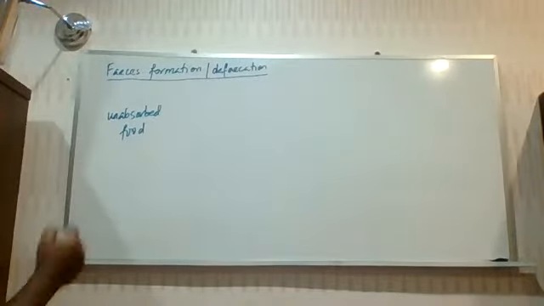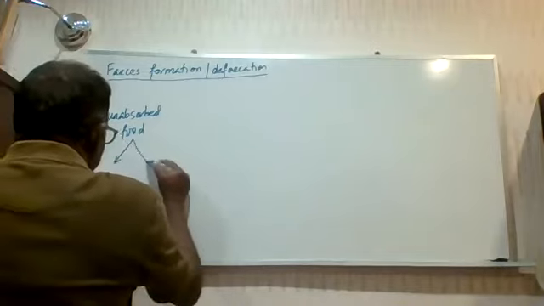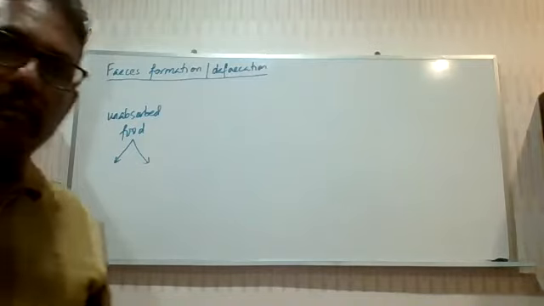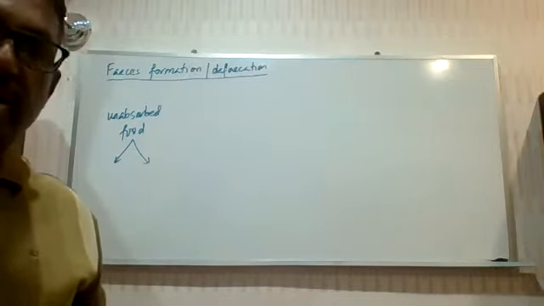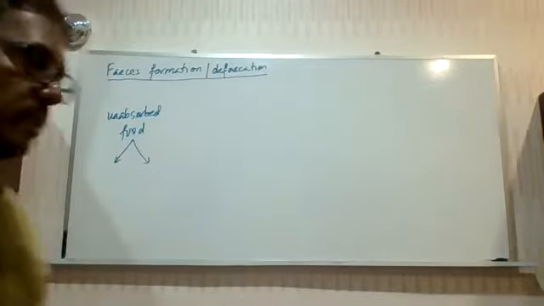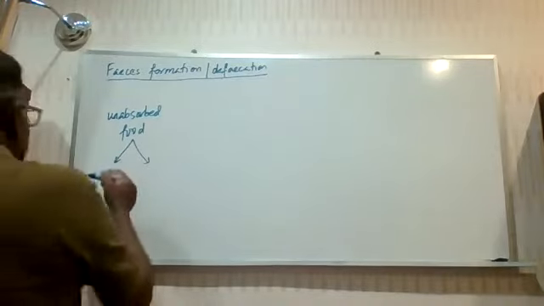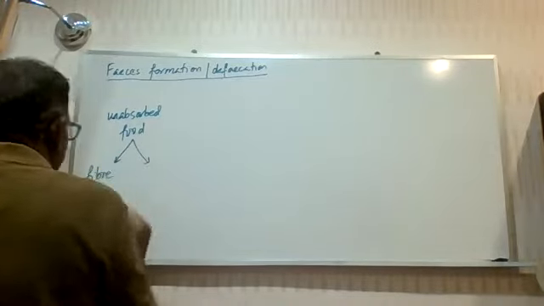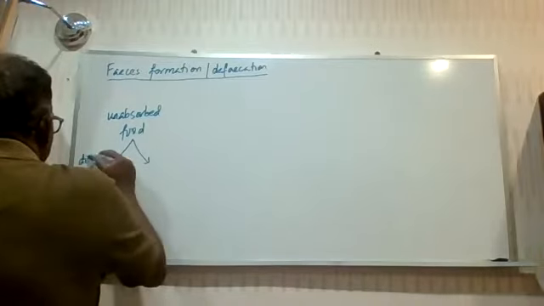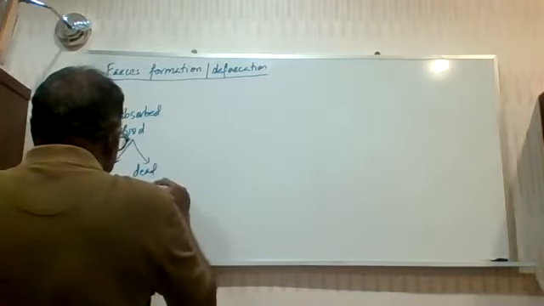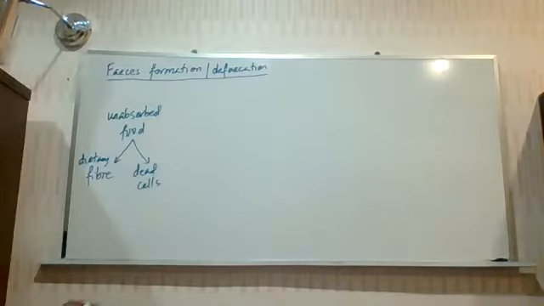So what is this unabsorbed food made up of? It can't be made up of glucose or amino acids, because they're all absorbed. So unabsorbed food is basically food that cannot be digested. To a large extent, it will be dietary fiber. To a certain extent, it will be dead cells, cells that have died. There are lots of cells that die off, so they have to be got rid of. They form part of your feces.